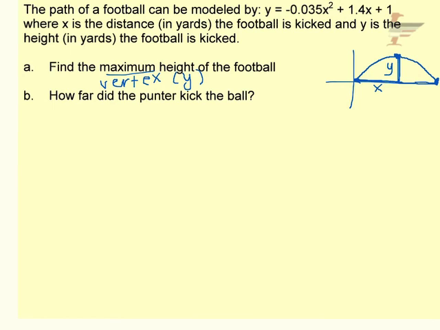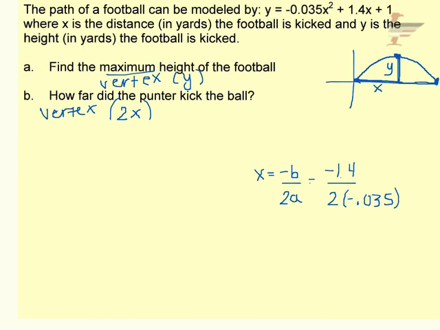Well, if I know this is the x-coordinate, knowing also that parabolas are symmetric, if I double that x-coordinate of the vertex, I should have that distance. So, again, I have a standard form equation, so I can use the opposite of b divided by 2a to figure out what that x-coordinate is.